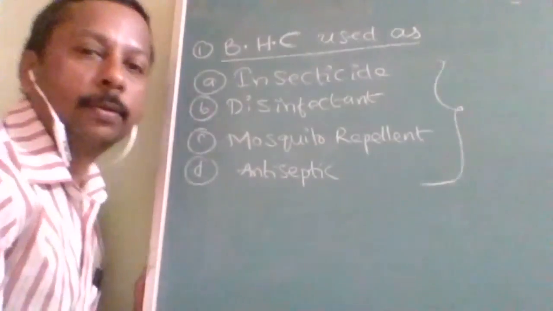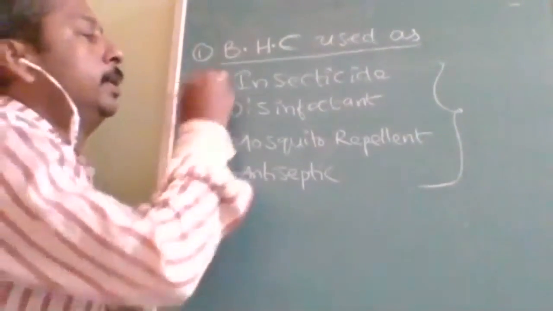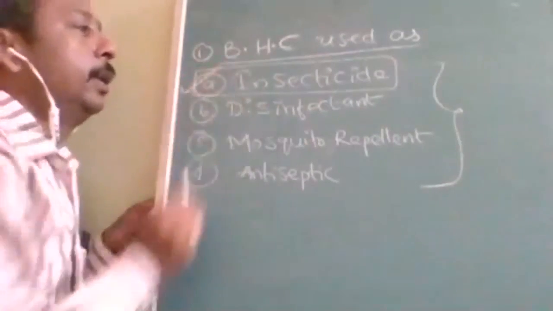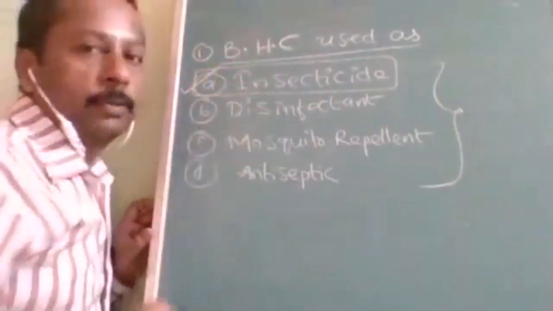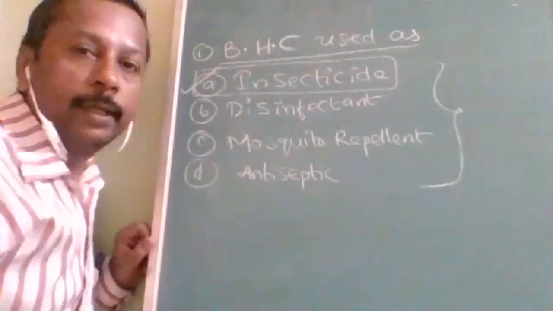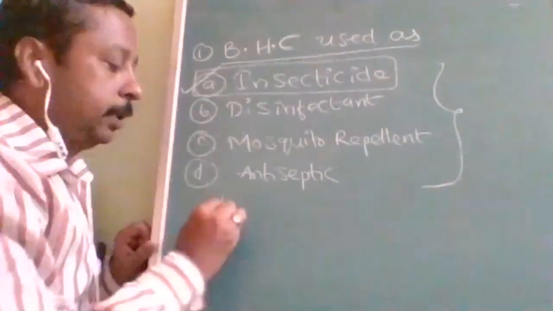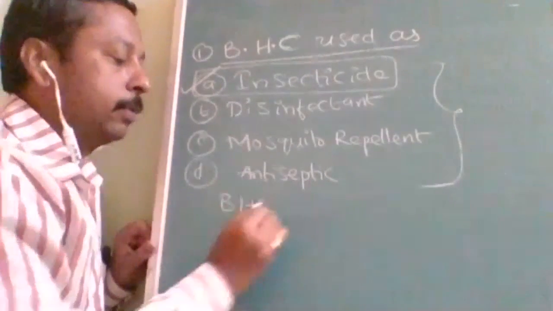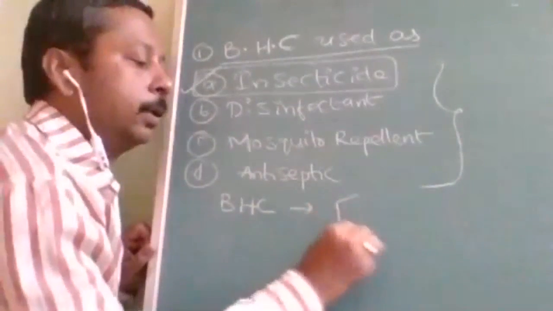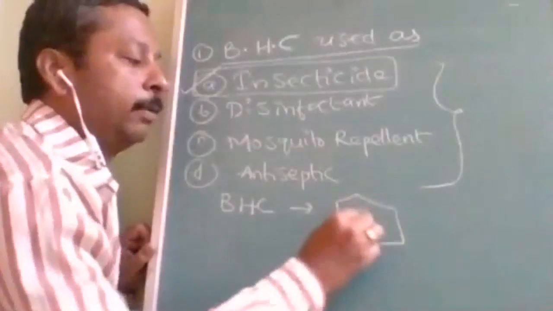Okay, so good. The answer is insecticide. If you study like this, you will be able to answer only this question. So now we are going to cover everything related to BHC. BHC stands for benzene hexachloride. Actually, this was prepared from benzene.